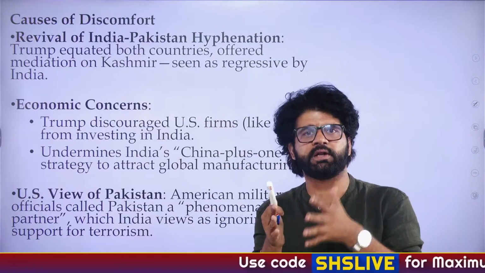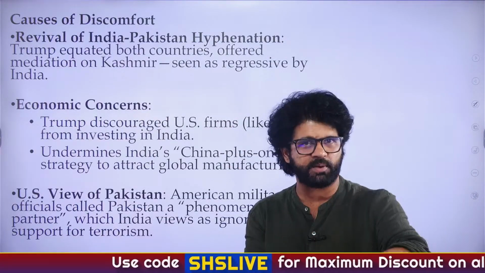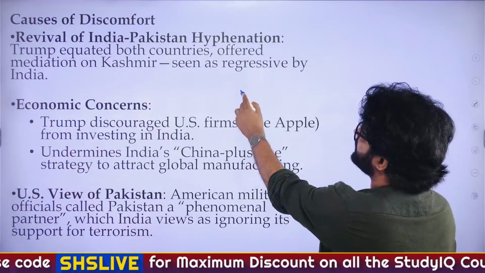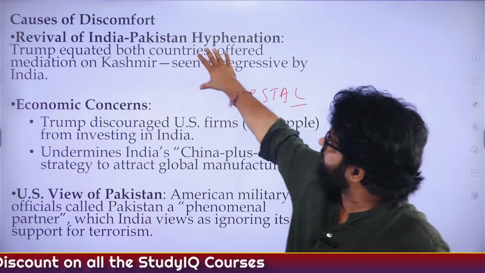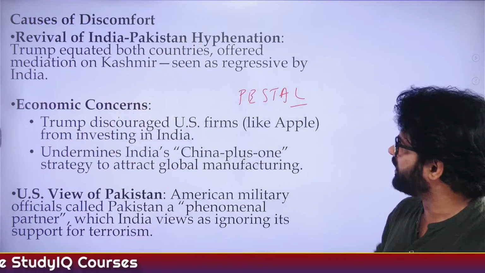Understand, when you write about the India-US relationship, which is very important from the GS mains perspective, you have to talk about different dimensions: PESTLE analysis, political, economic, social, technological, anthropological, legal. So this is a political dimension. This is an economic dimension. Trump discouraged.